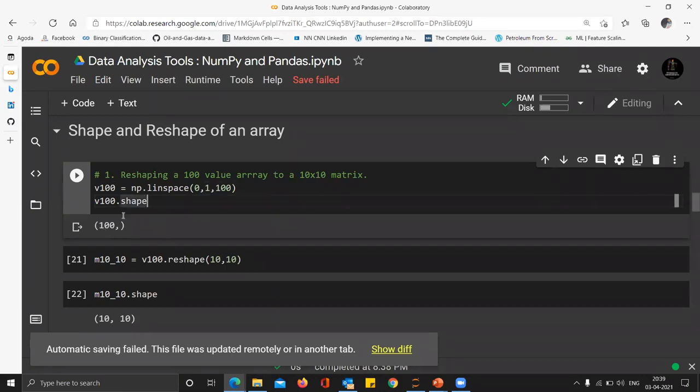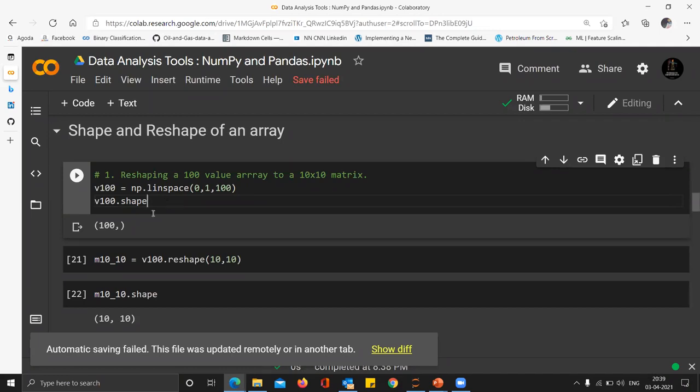So you can see if I provide v.shape. Now, if I had provided parentheses, it would have made it what is called a method. But something which does not end with parentheses is called an attribute. Okay, so shape is an attribute of a numpy array. Max is a method of a numpy array, min is a method of a numpy array, but shape is an attribute. It does not have to have parentheses.